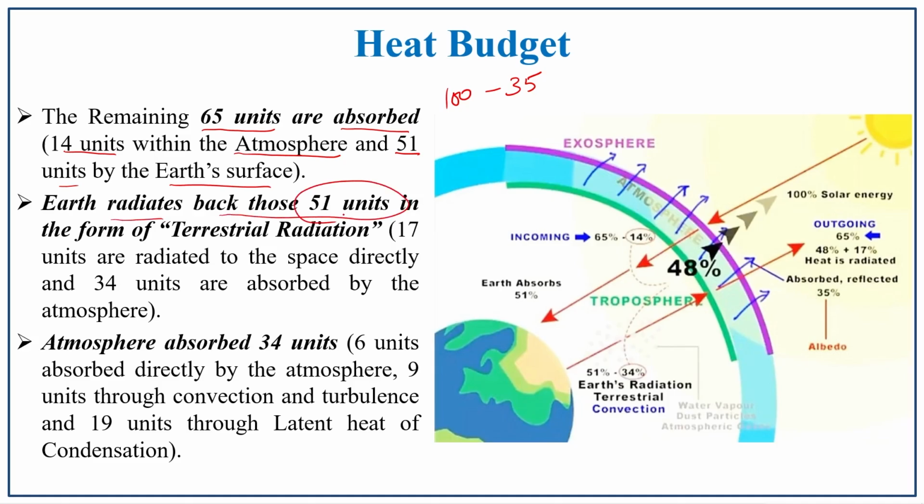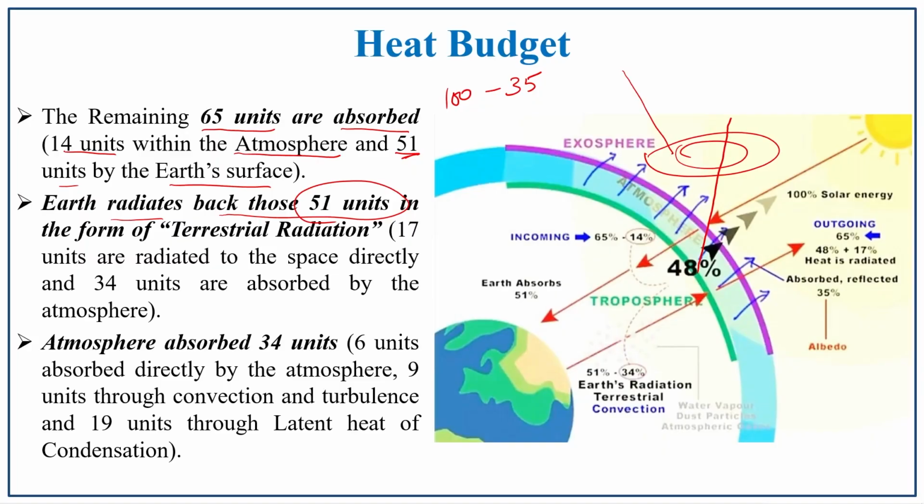atmosphere. It is very interesting that while incoming solar radiation crosses the atmosphere, the atmosphere is gaining some energy, and while terrestrial radiation goes back through the atmosphere towards space, it is also gaining something in the atmosphere. In such a way, the atmosphere has a major role in the heat budget.